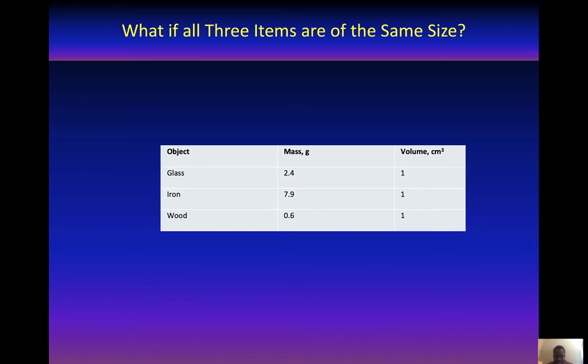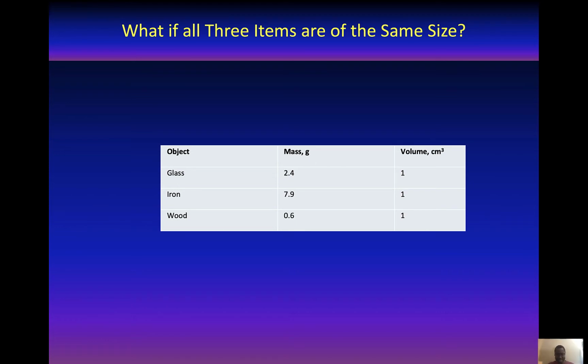So as you can see, we still have the same three objects, and we do have their corresponding mass and their corresponding volume. Now, as you can see, they all occupy the same amount of space, so 1 cubic centimeter of space. But they do have varying mass. If you look closely, you notice that iron has the most mass, and wood has the least mass. So clearly, it makes sense that iron is the most dense. But why is it that they all occupy the same amount of space, but iron is the most dense?